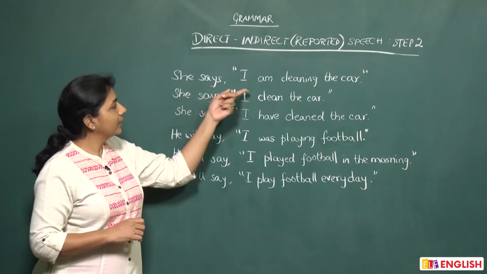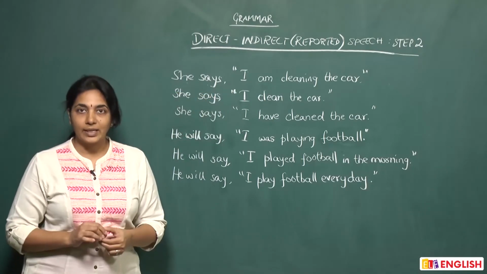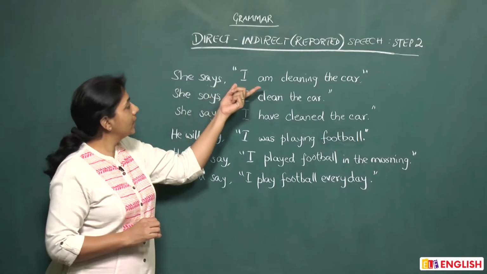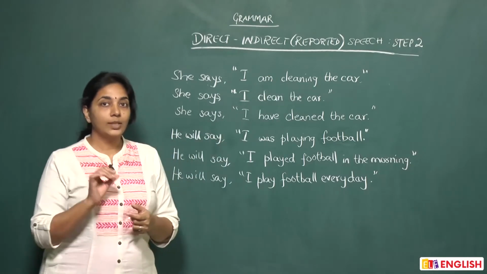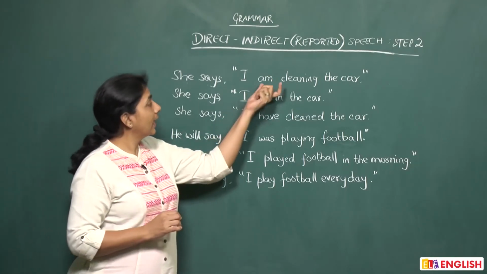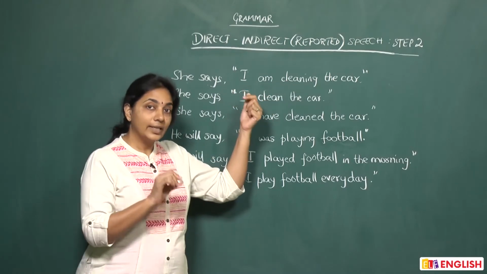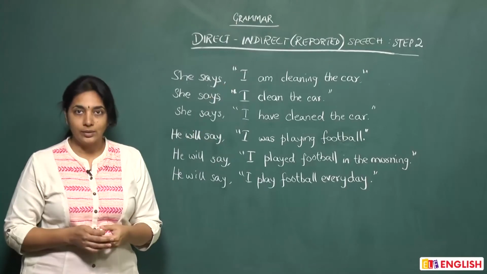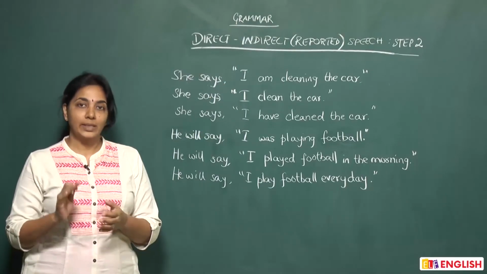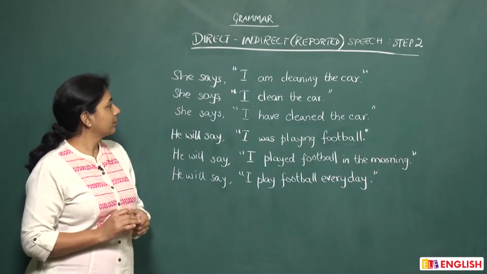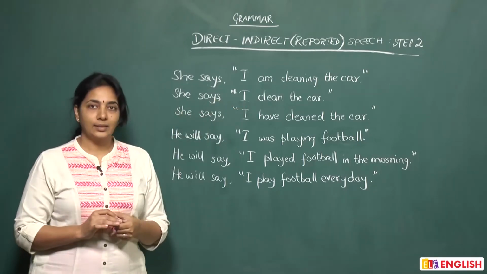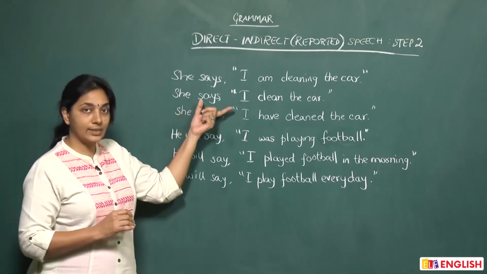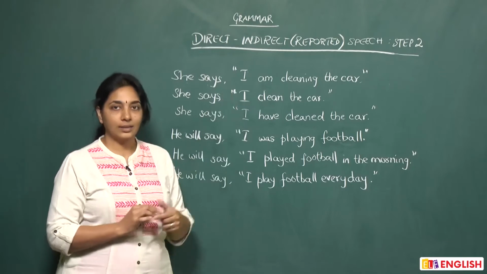She says, "I am cleaning the car." Now this is direct. When you convert it to indirect, she says that she is cleaning the car. The only change that you notice here in the verb is am cleaning becomes is cleaning. And why is that? Because the pronoun I has changed to she. Otherwise, the tense has remained the same. Another example. She says, "I clean the car." Now when you convert that to indirect, how do you do it? She says that she cleans the car.